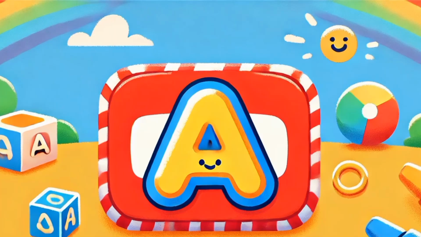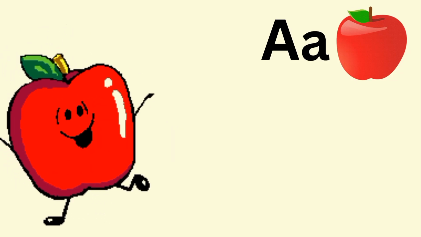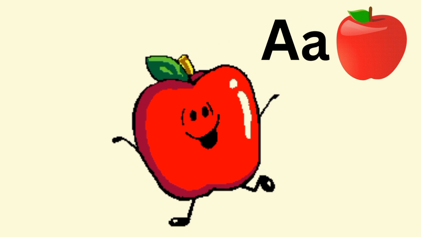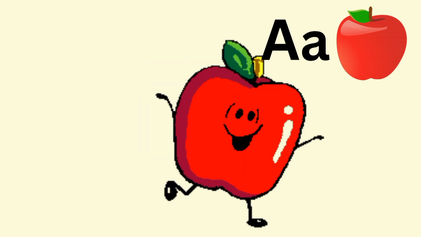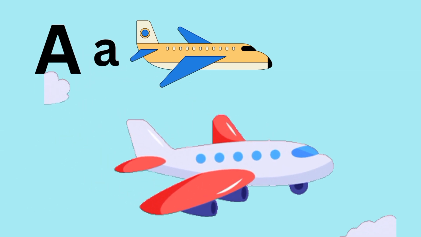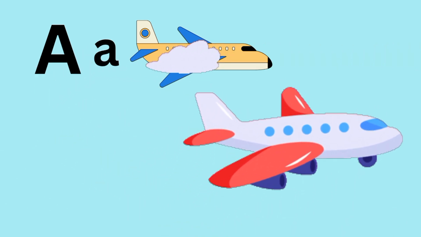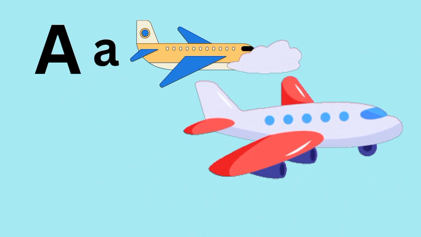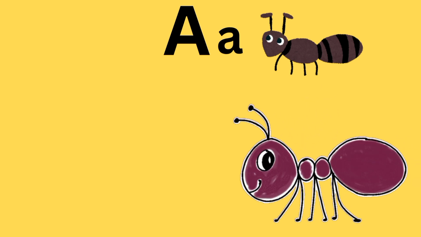So let's begin. A is for apple, juicy and red. Apple. A is for aeroplane, flying high. Aeroplane. A is for ant.